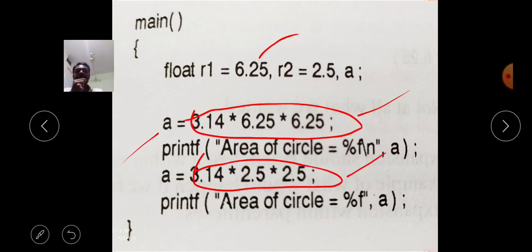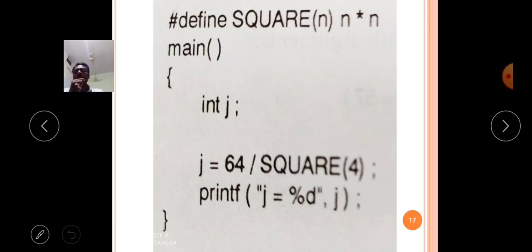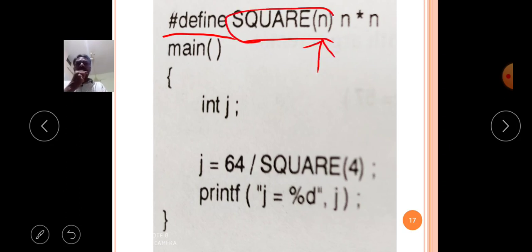Now the second concept is file inclusion. Before file inclusion, we will explain one more example of the macro with argument concept. Here hash define, the macro name is square with argument n. If the macro is available like this, simply replace the value as n into n. Then when the preprocessor executes the program with this macro with argument, what changes occur in this program?